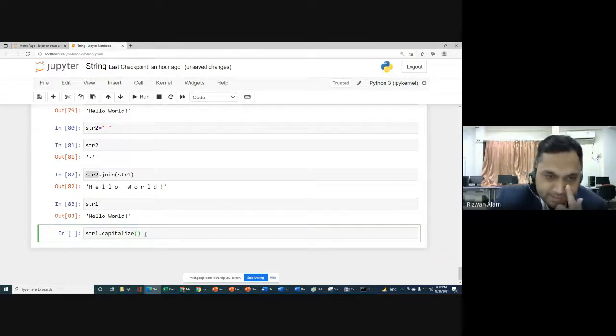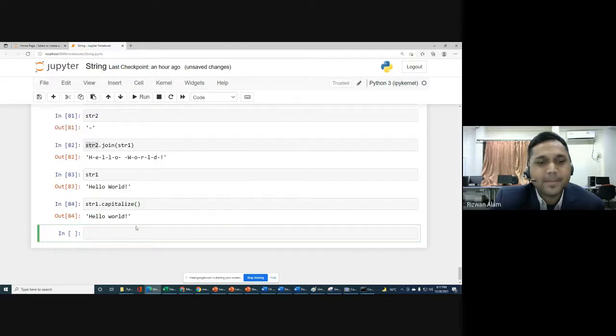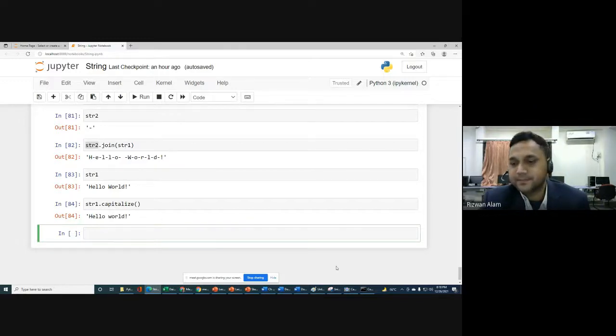Just check on your Python editor. Capitalize means only the first character will be capitalized and the rest of the characters will be changed into lowercase. So this w will be in lowercase. Even if in your original string you write it in uppercase, after capitalize it will be changed into lowercase. Only the first character will be capitalized.